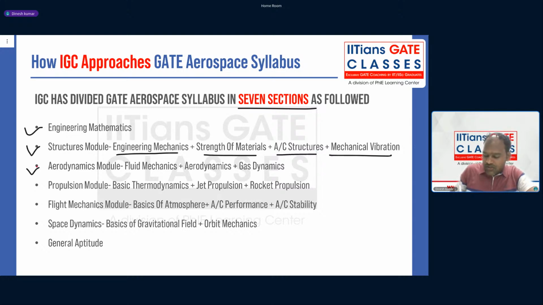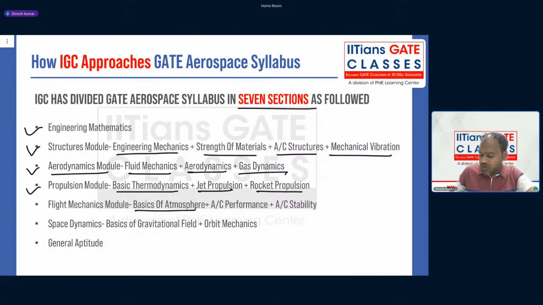Then third for us is the aerodynamics module, which is fluid basics or fluid mechanics, low speed aerodynamics, and then gas dynamics. And the propulsion module is basic thermodynamics, jet propulsion, and rocket propulsion. The flight mechanics module has 3 parts: basics of atmosphere, aircraft performance, and aircraft stability. And space dynamics is a small module which has the basics of gravitational field and then orbit mechanics.